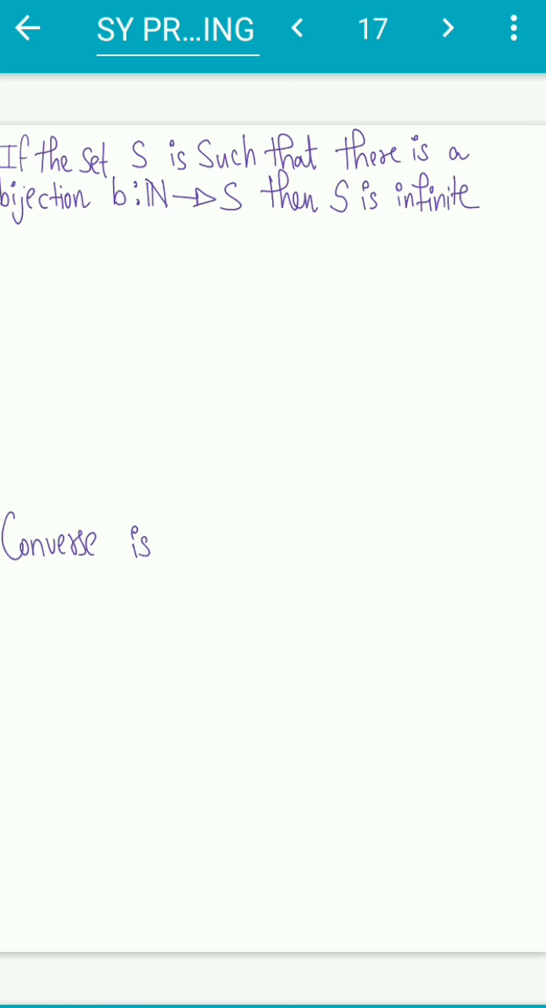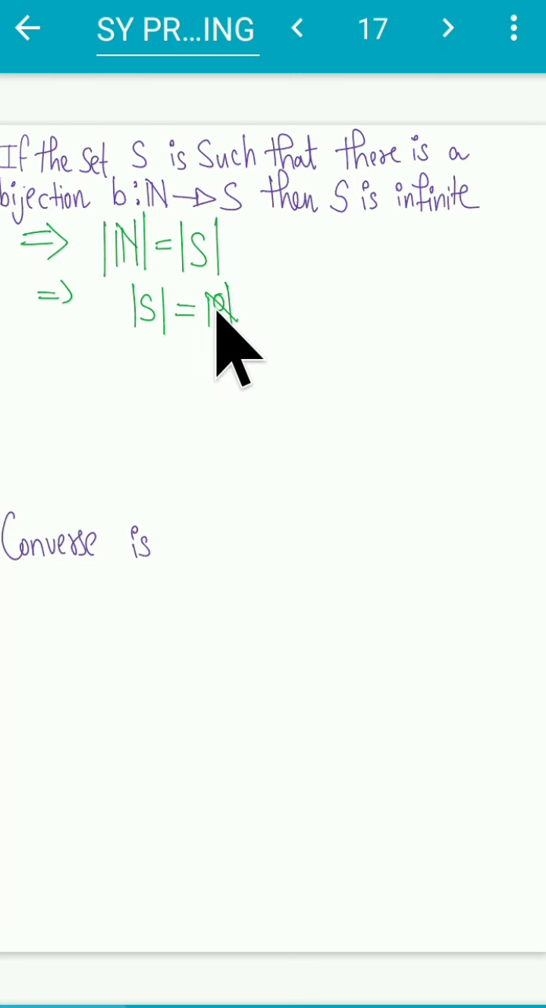Here there is a simple result which I want to give to you guys. The result is really interesting. The result states that if a set S is such that there is a bijection from the natural numbers to S, then S is an infinite set. We know that if there is a bijection between two sets, then they have the same cardinality. So the cardinality of N is the same as the cardinality of S. That means the cardinality of S is nothing but aleph naught.